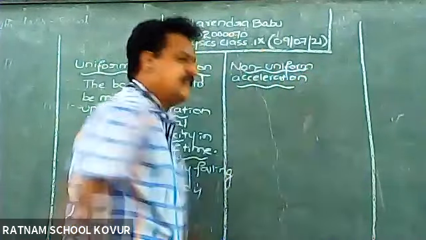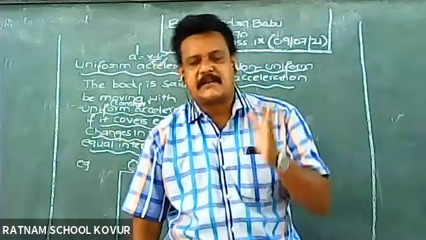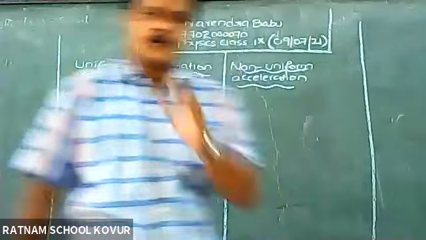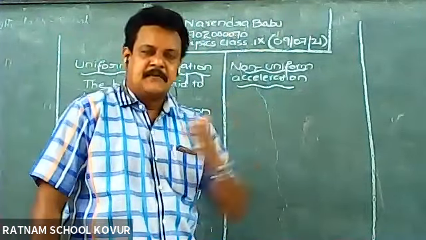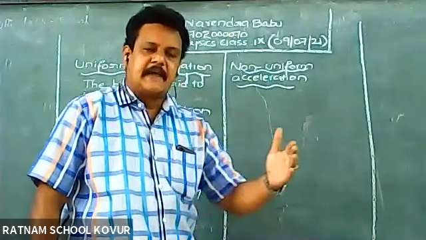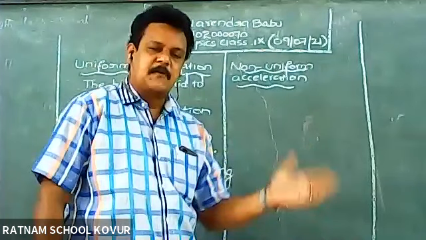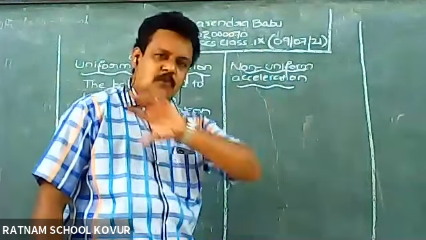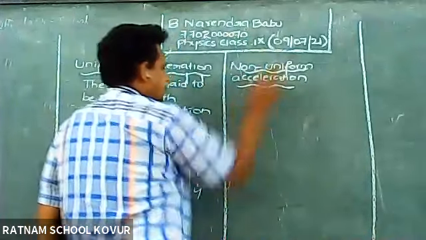Non-uniform acceleration means there are no constant changes. There are no equal changes in velocities in equal intervals of time. So velocity will change as it likes. Sometimes in the first 2 seconds it will travel with 5 meters per second velocity, then after 2 seconds it may travel at 12. Like this, there are no equal changes. That is called non-uniform acceleration.